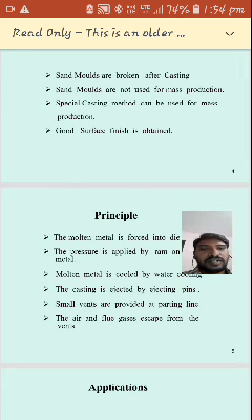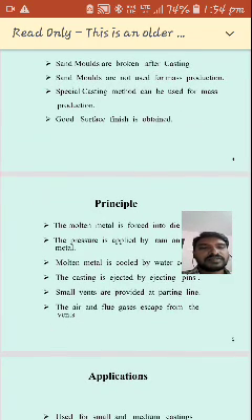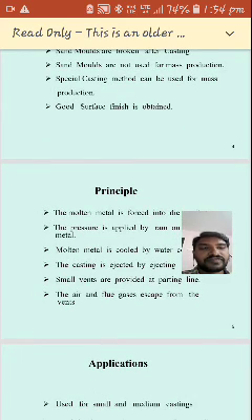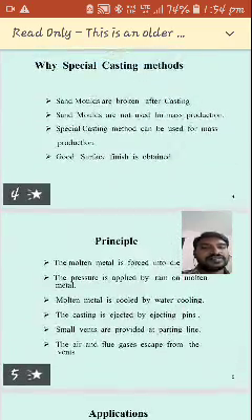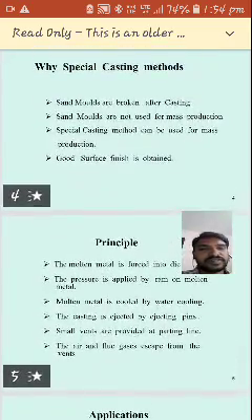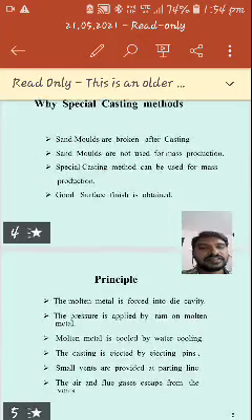Special casting methods can be used for mass production. In order to develop mass production, some special casting methods can be adapted. A good surface finish is obtained. These are the reasons why we adapted special casting.